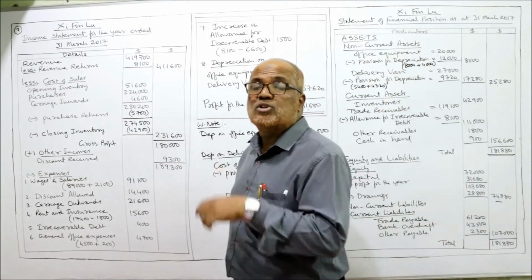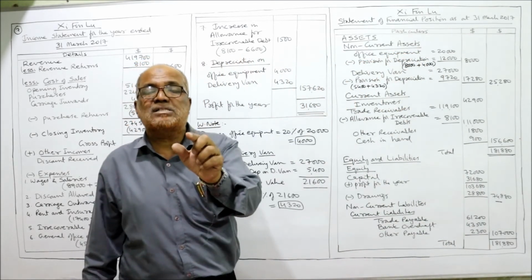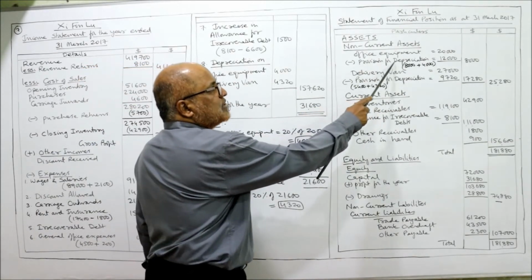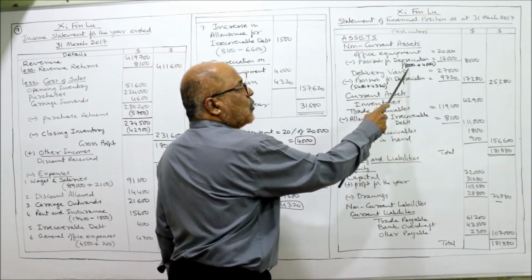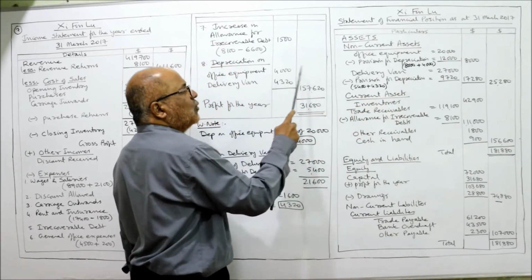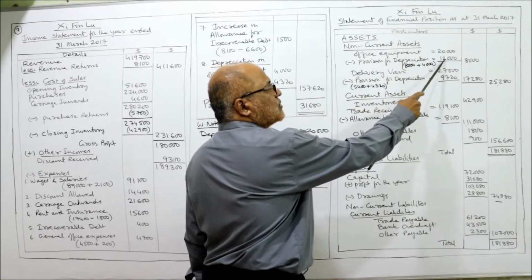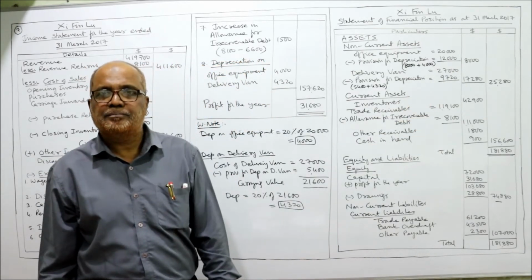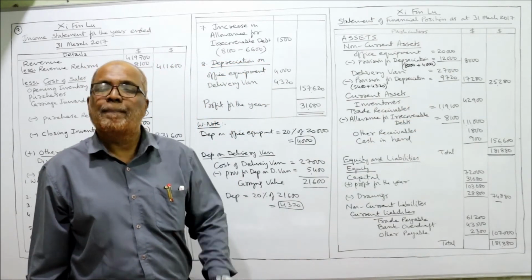So total provision for depreciation on office equipment is 8,000 plus 4,000. Here I have written. Provision for depreciation 8,000, this is the old one, and 4,000 is the new one. The total depreciation 12,000. So 20 minus 12, 8,000 is the carrying value of office equipment.